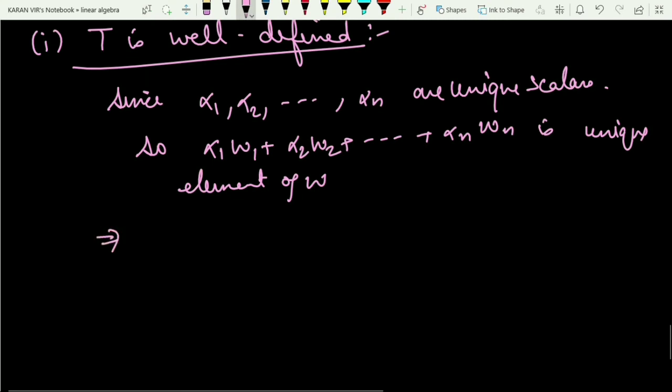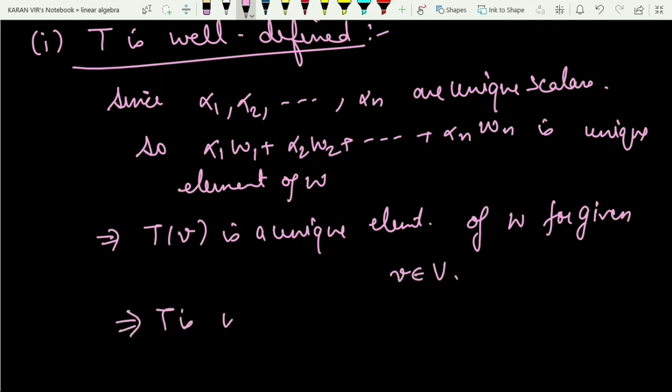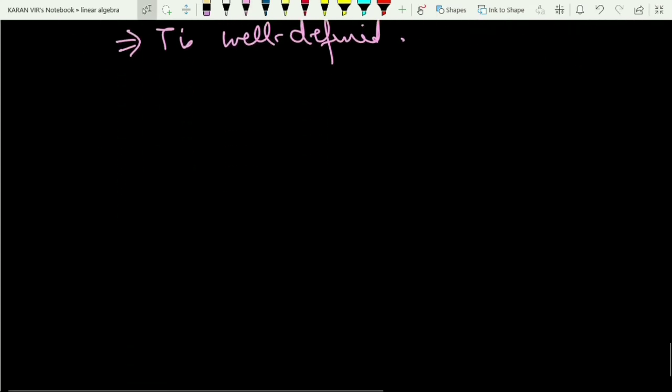So this implies T of V, which is this element only, is a unique element of W for any given vector V coming from capital V. That is nothing but the definition of well defined. So T is well defined. Now what I have to show? We have to show that this map is bijective. But for that, first of all, I have to prove that this map is a linear transformation. So the second part is I have to prove that this map, whatever I have defined, is a linear transformation.